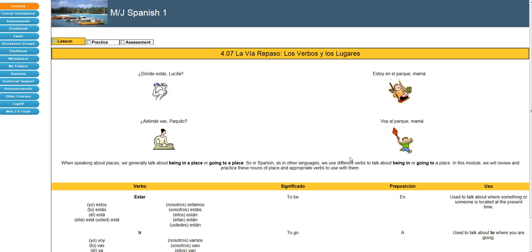Okay, now we're going to look at 4.07, which is a review of the two verbs that you've learned that have to do with places. So when you talk about places, you're either going to be in a place or you're going to a place. So those are the two different verbs that you're going to use. You're going to use the verb estar. Remember how you feel and where you are, always use the verb estar. So that's going to talk about where you actually are located.